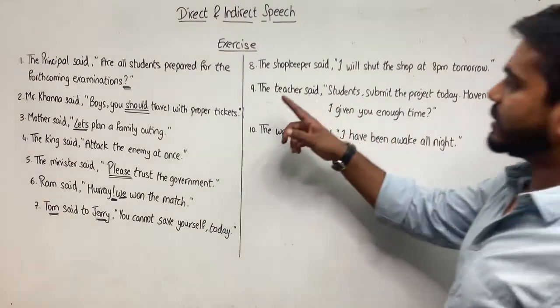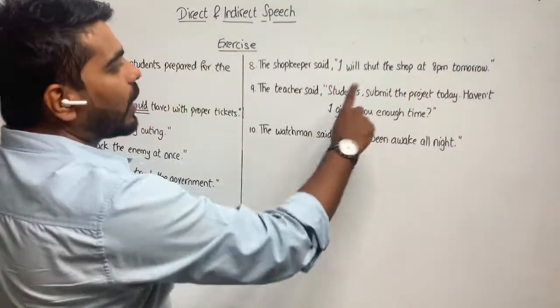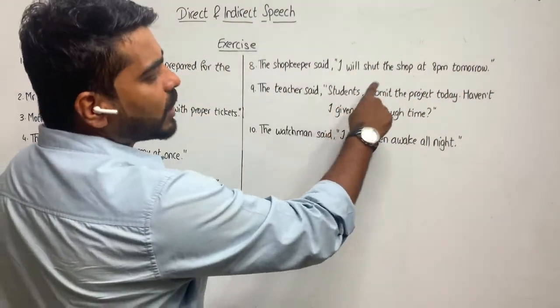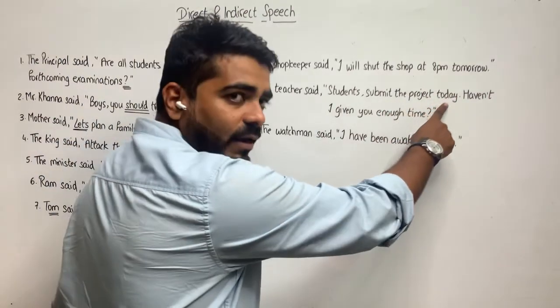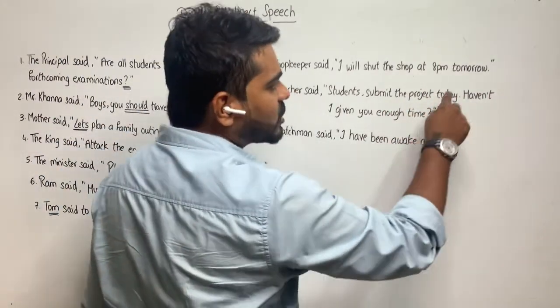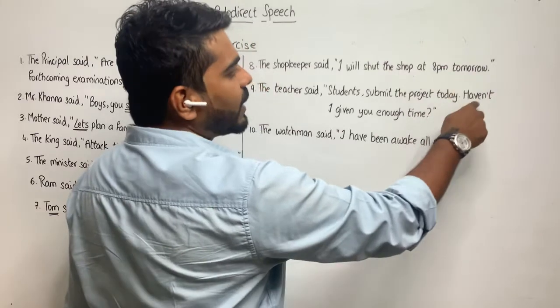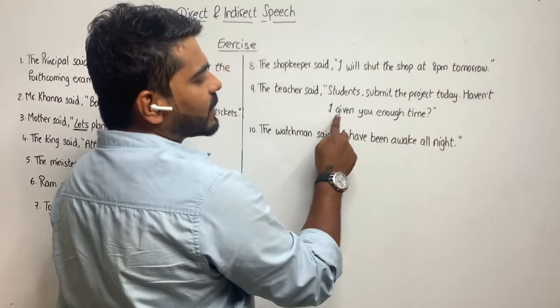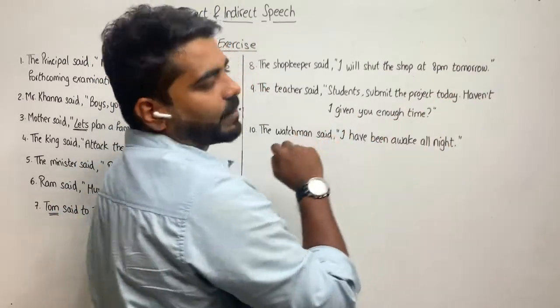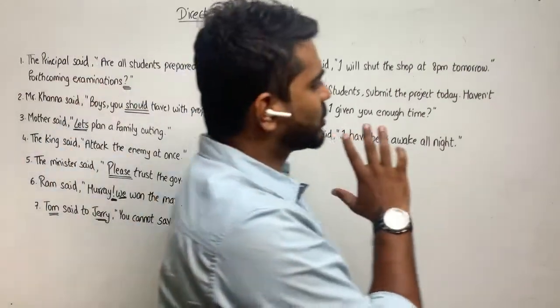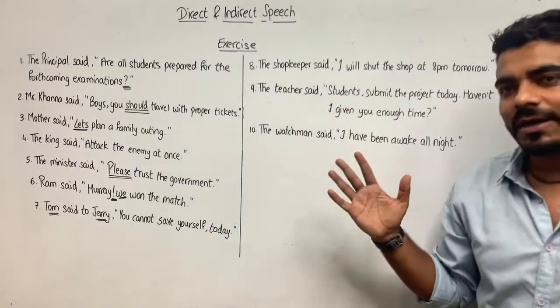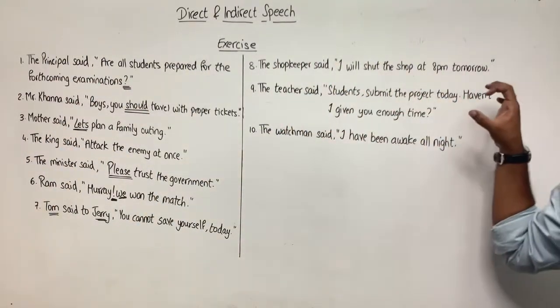Okay. So the teacher ordered the students to submit the project that day and also asked whether or if he or she hadn't given them enough time. Alright? Simple if you go slow. It's complicated if you want to do it all at once.